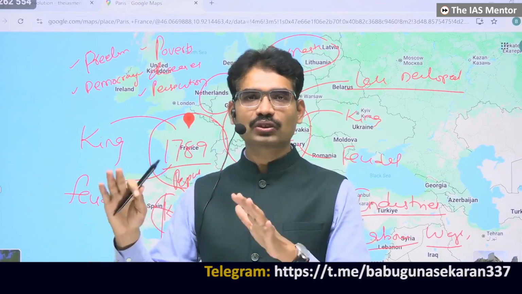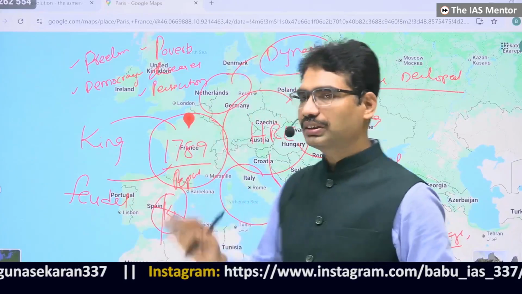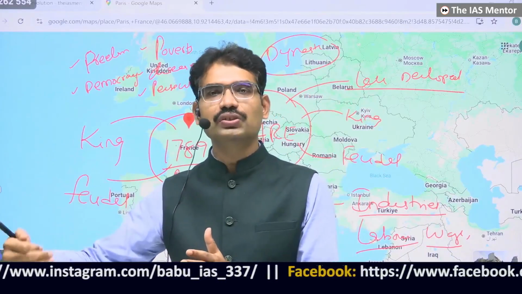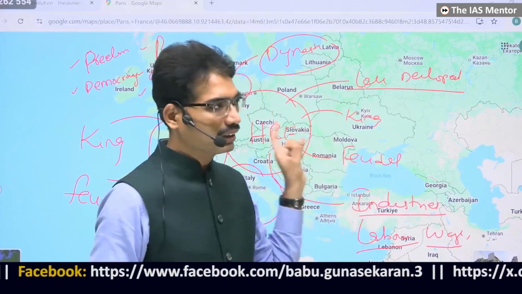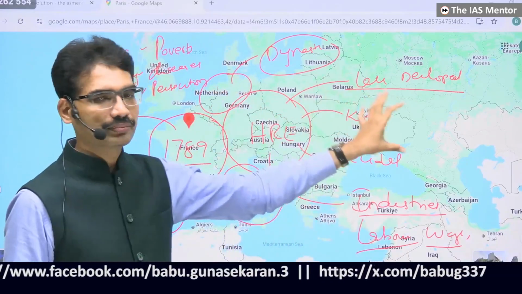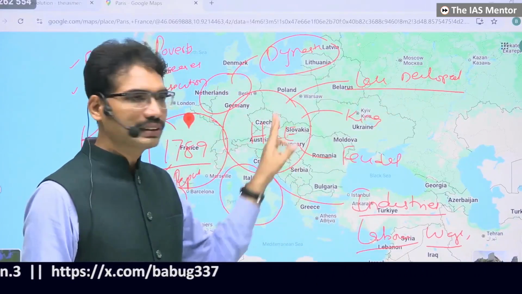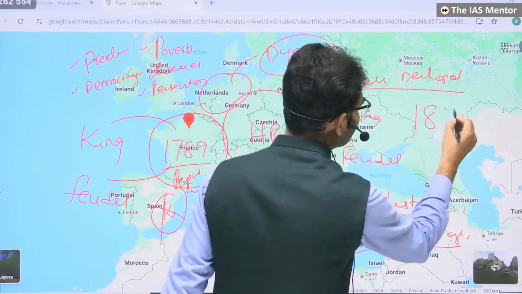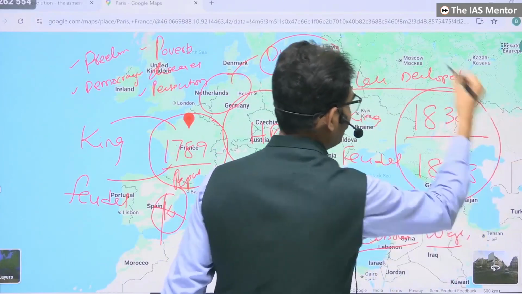They could silence it for 1 decade, 2 decades, 3 decades. But not forever. Even though the French Revolution came to an end, the ideals continuously kept igniting the minds of the people. That's where the European revolutions came. Majorly, there are 2 years: one is 1830, another one is 1848. These 2 years are considered the years of European revolutions.